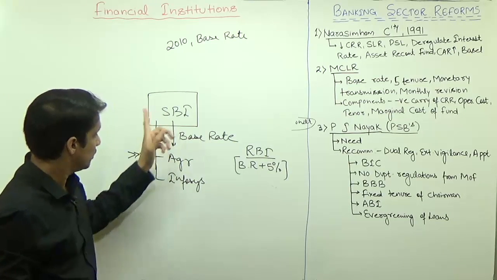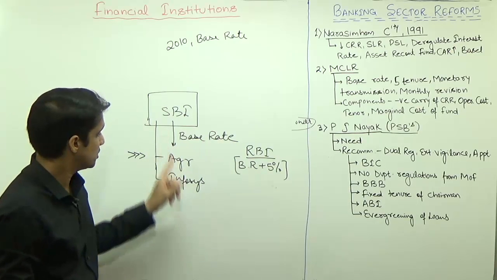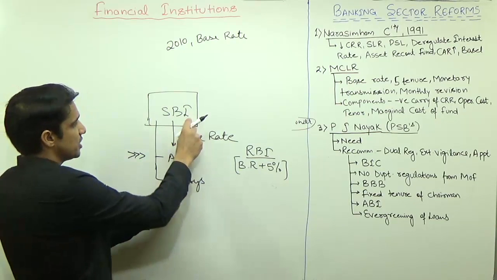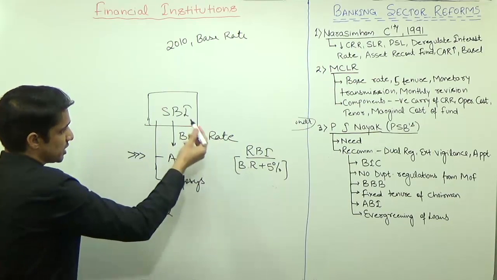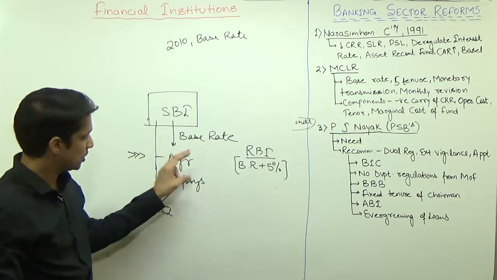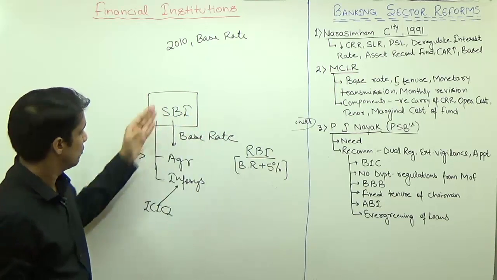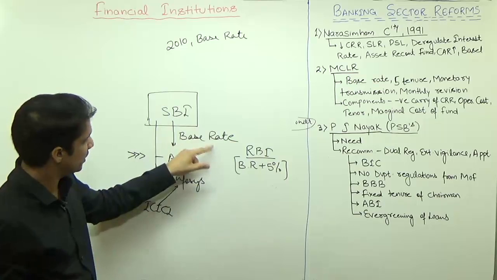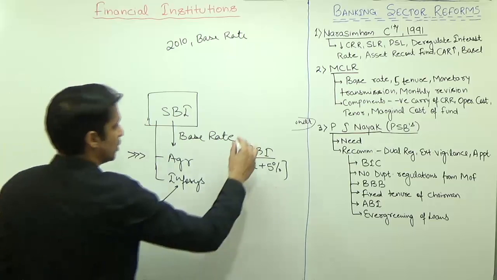So this is the scenario. On the other hand, when Infosys wants to borrow, there is no cap by RBI, but Infosys is more creditworthy, and Infosys has options. If the base rate of SBI is more, then Infosys may borrow from ICICI. So SBI has to take care of Infosys also. So you have two types of customers of SBI. For agriculture loans, SBI wants to increase the base rate. For Infosys, SBI wants to decrease the base rate. So SBI will take care of both types of customers while deciding the value of base rate.